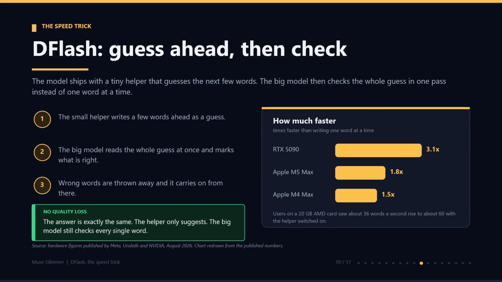So, how much faster is it? On an RTX 5090, it is about 3.1 times faster. On Apple M5 Max, about 1.8 times. On an M4 Max, about 1.5 times. To give you a real example, users on a 20 gigabyte AMD card saw about 36 words a second rise to about 60 with the helper switched on.